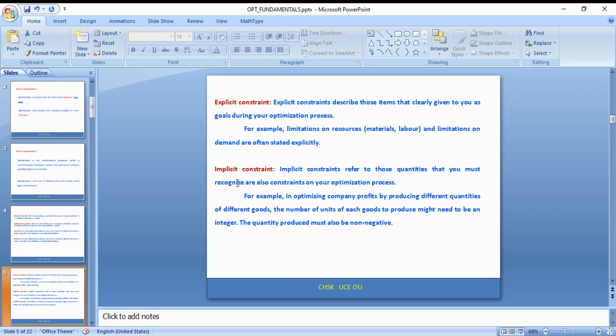Coming to another constraint, it is called the implicit constraint. Implicit constraints refer to those quantities that you must recognize are also constraints on your optimization problem. For this, you can see a few suitable examples. Optimizing a company's profit by producing different quantities of different goods comes under this. These implicit and explicit constraints also depend on the problem; from problem to problem, a lot of variations will come across.